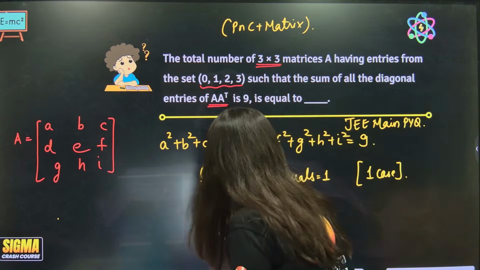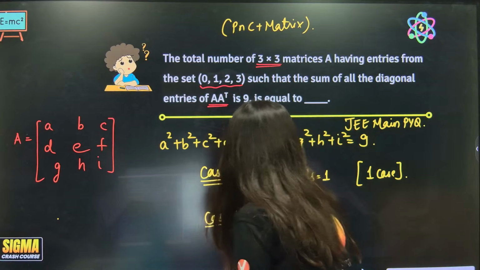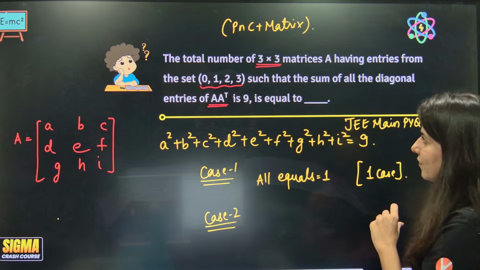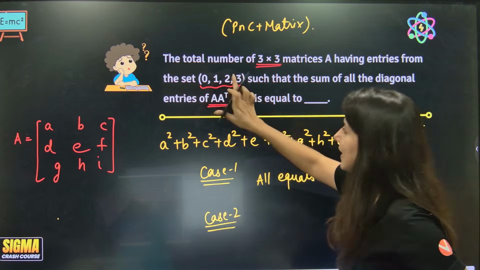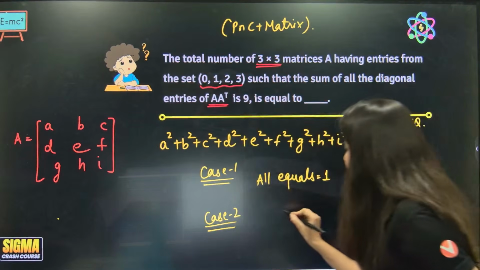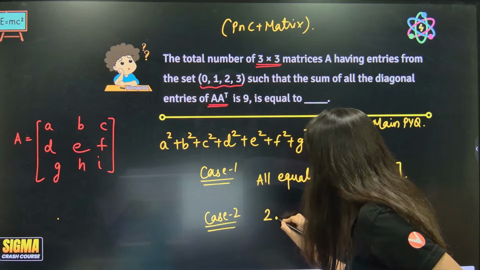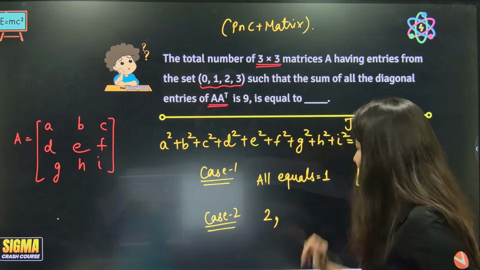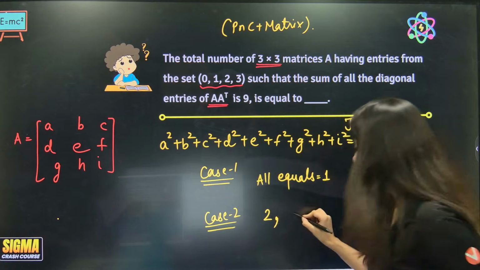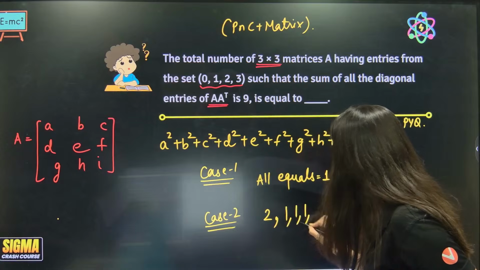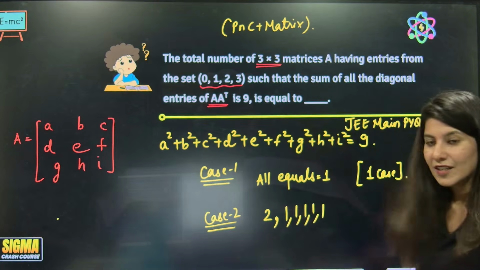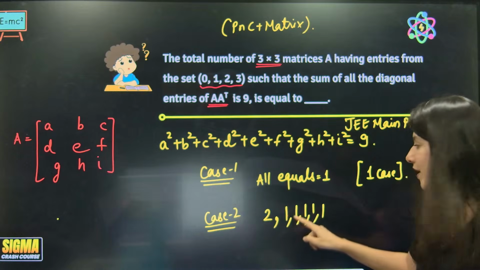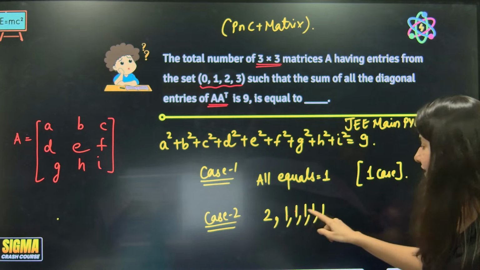Now case number 2, think about it. Suppose not all 1, then let's go with a 2. You have one 2, so 4 will be there. Now the rest, 5 ones: 2 square is 4, plus 1 square is 5, plus 1 square 6, 7, 8, 9.